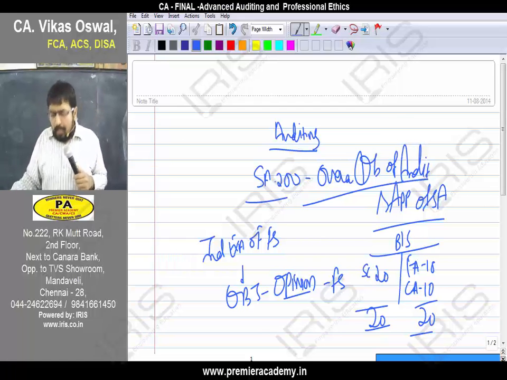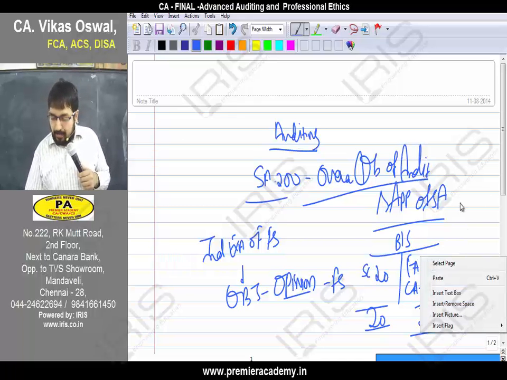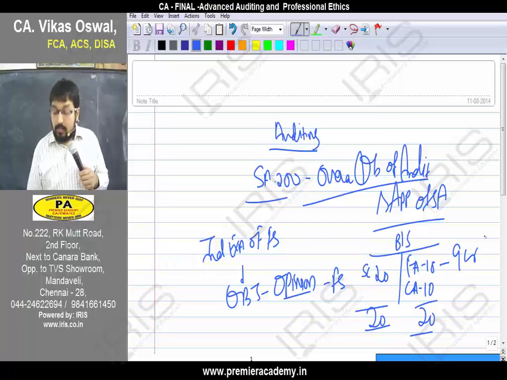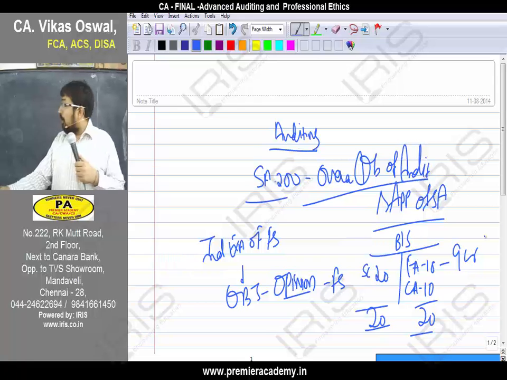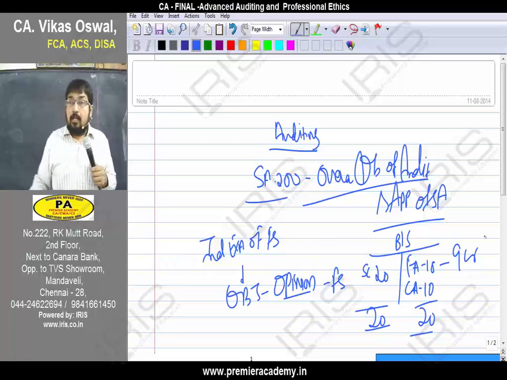Now, what happens? For example, the company provides evidence. Take the example of fixed assets. They provide evidence for 9 crores, but how much are they showing? 10 crores. Acceptable? Not acceptable.